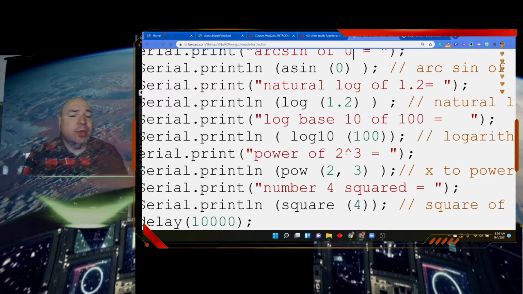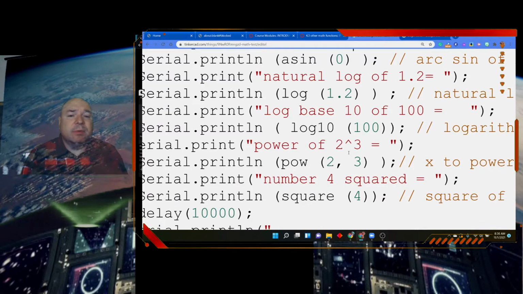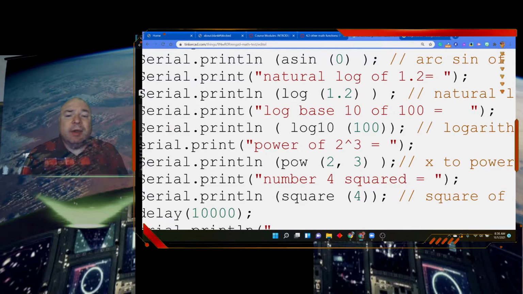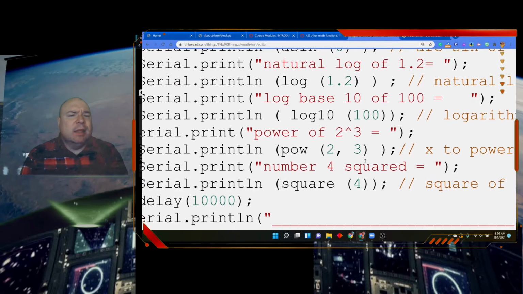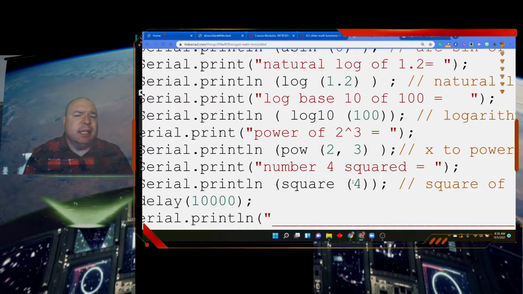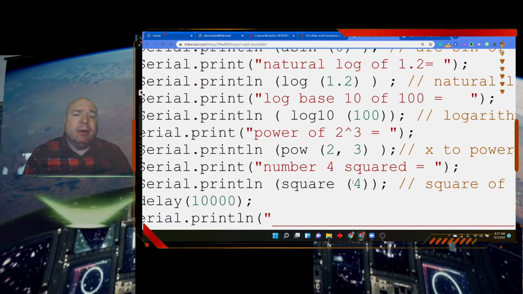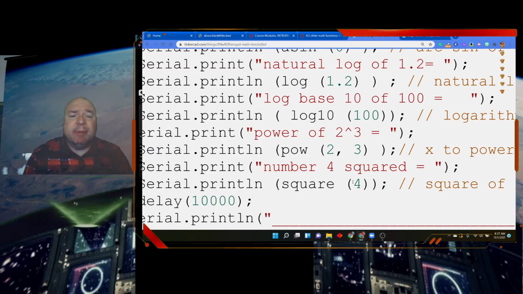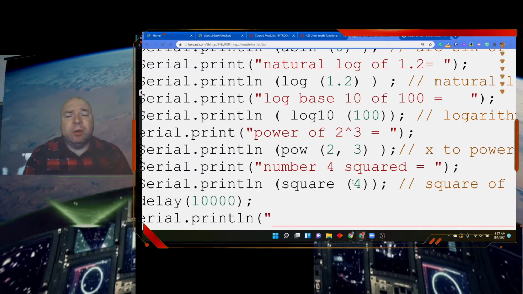Powers, so 2 to the third is 8. We know that. The way we write it inside of a computer, because they don't use the caret symbol, they use a comma. So they write POW 2, 3, which would mean 2 to the third. This last one's a little weird. I haven't seen this in any other language. It's kind of redundant if you think about it. Why wouldn't you just use the power function, 2 comma 2, or 2 to the second? But this is basically squaring a number. So this would be 4 comma 2, or 4 to the second is really what this is saying. So square 4, and you're going to get 16.